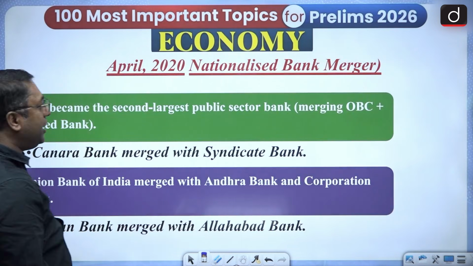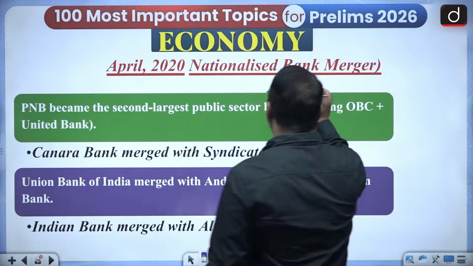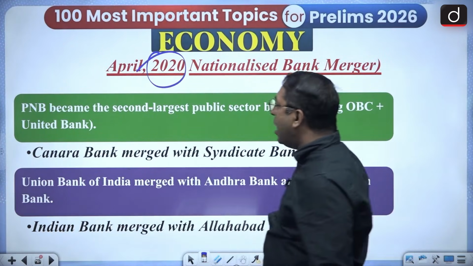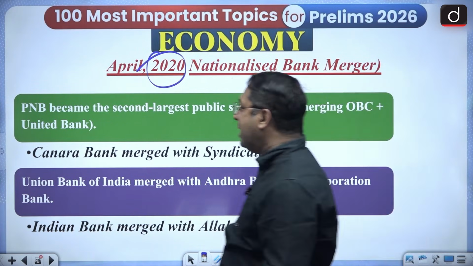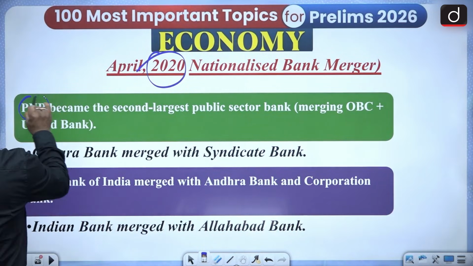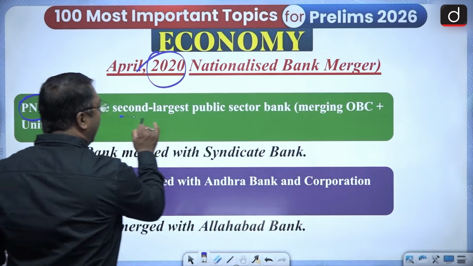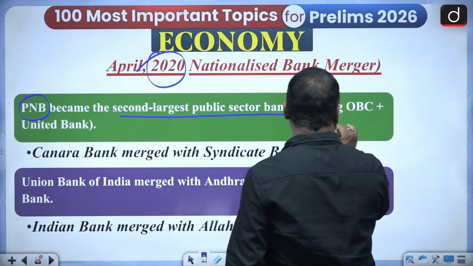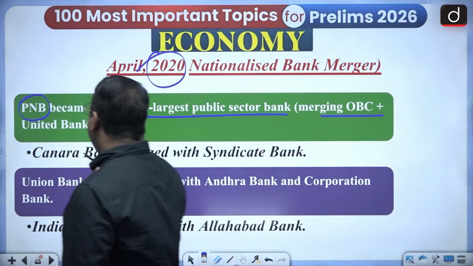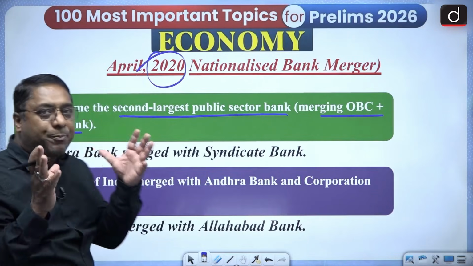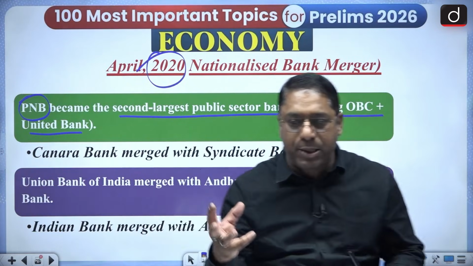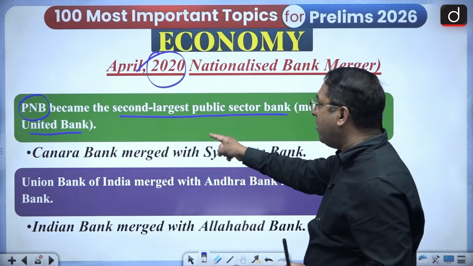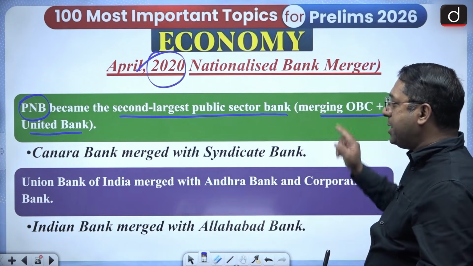Then in 2020, there was a merger of the nationalized banks. And in this, Punjab National Bank became the 2nd largest public sector bank. And how did it become the 2nd largest? It merged OBC and the United Bank. That means with Punjab National Bank, now OBC and the United Bank have both merged, and it has become the 2nd largest public sector bank.